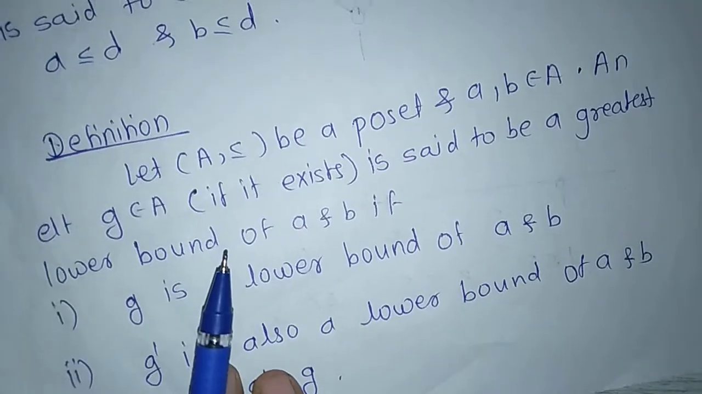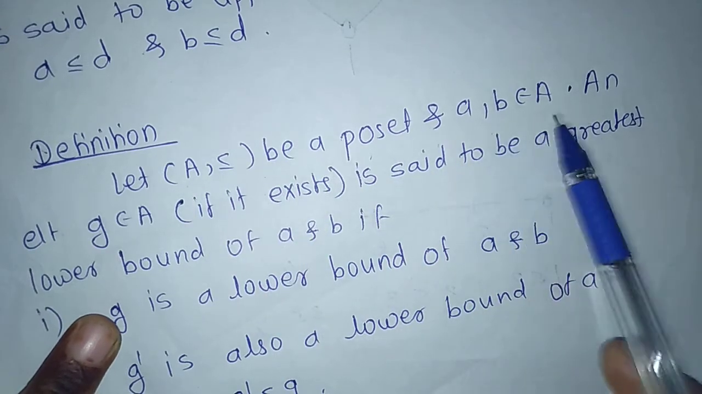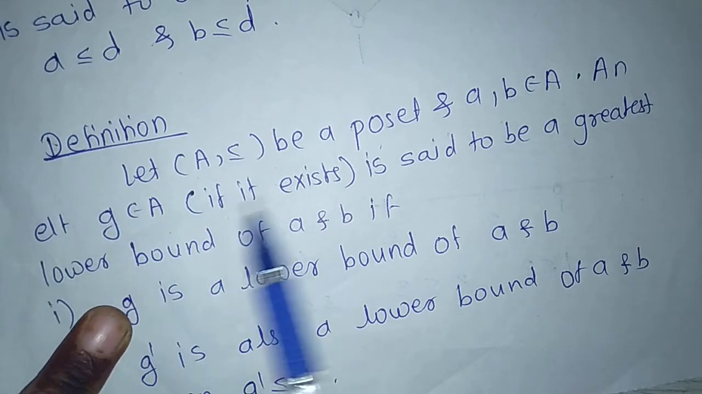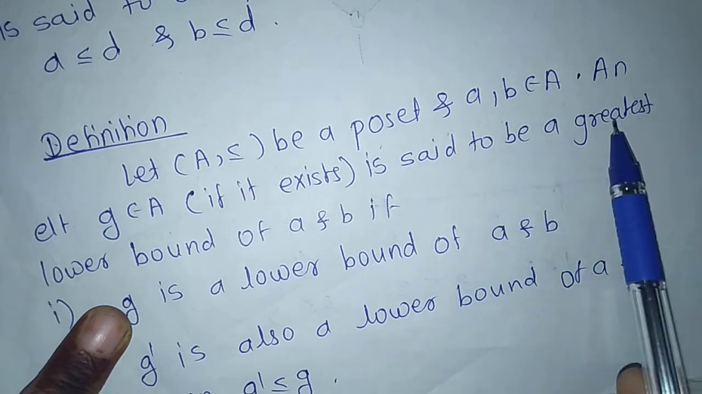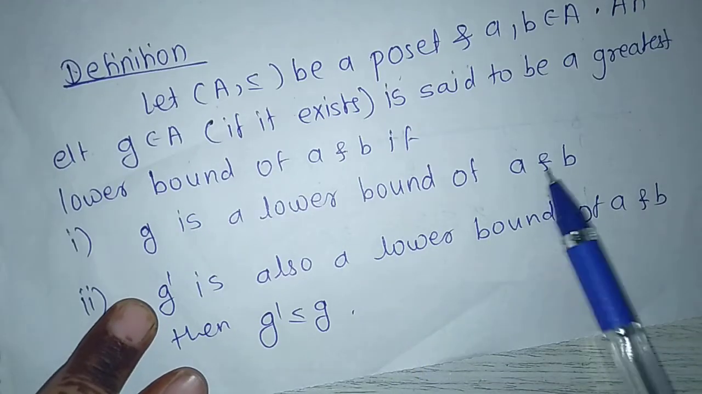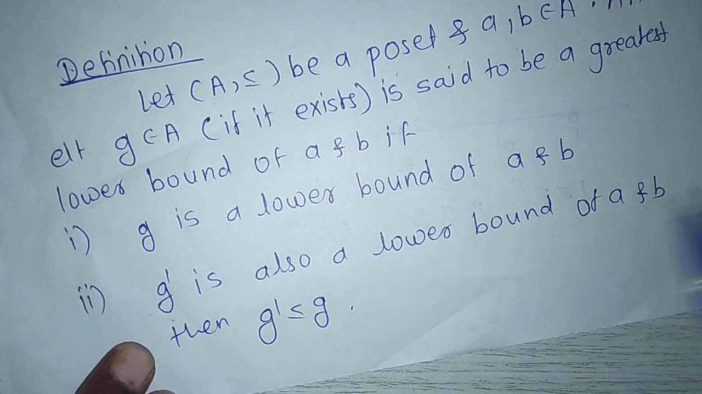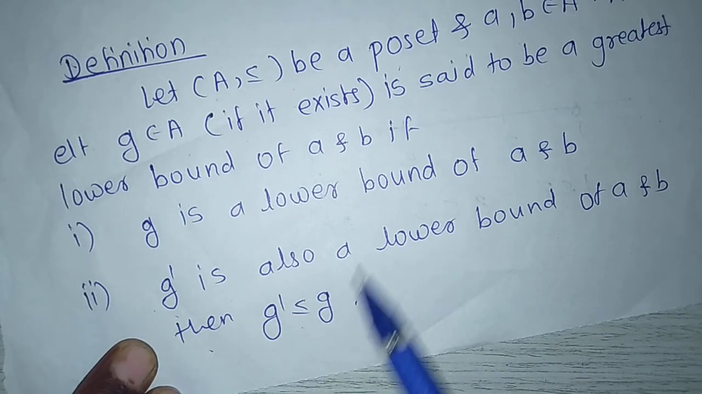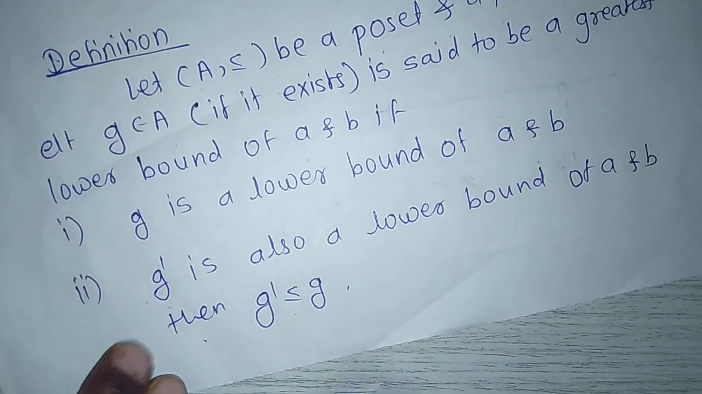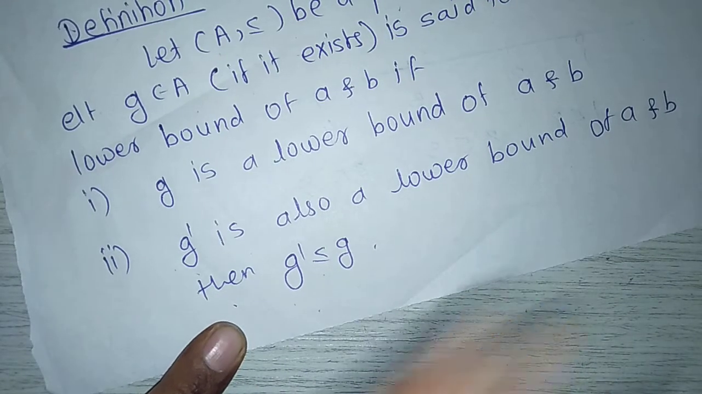Next definition, let (A, ≤) be a poset and a, b belong to A. An element g belongs to A, if it exists, is said to be the greatest lower bound of a and b if, first, g is a lower bound of a and b. Second, if g' is also a lower bound of a and b, then g' ≤ g. When g is the greatest lower bound and g' is also a lower bound of a and b, then g' must be ≤ g.